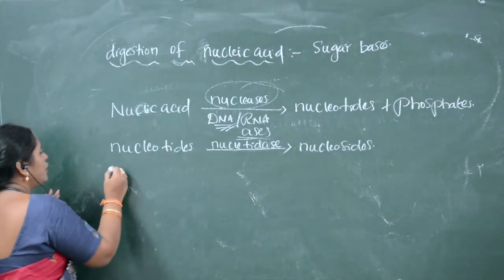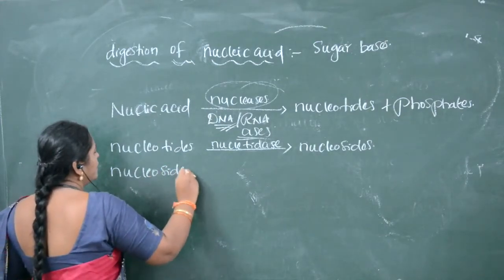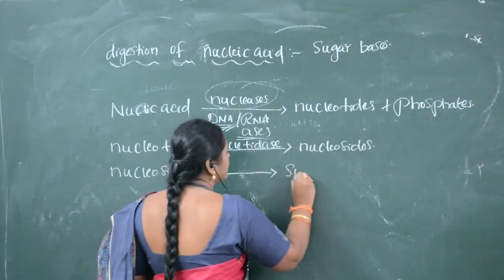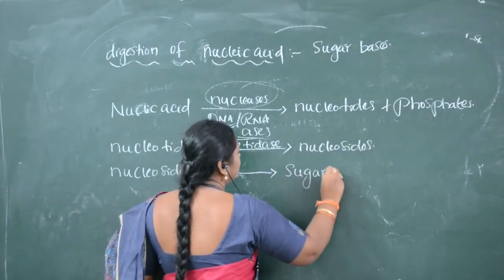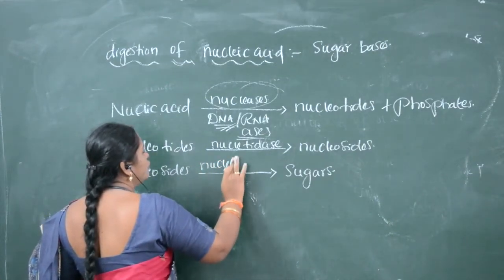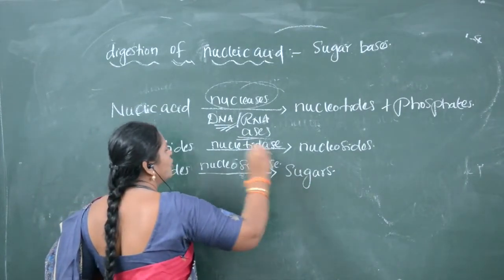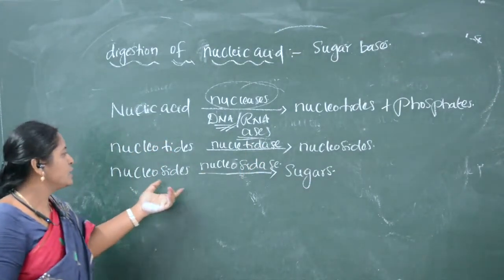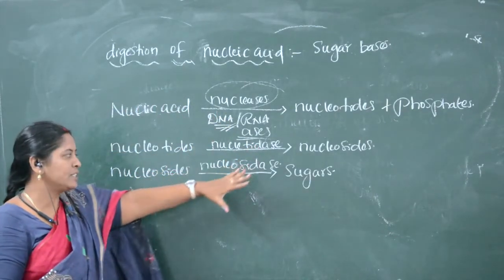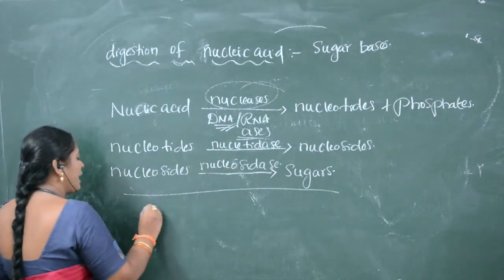Now, nucleosides are converted to sugars by which enzyme? By an enzyme called nucleosidase. So in this way, nucleic acid digestion also completes. Now you see, children, what are the end products? Just we will see carbohydrates.